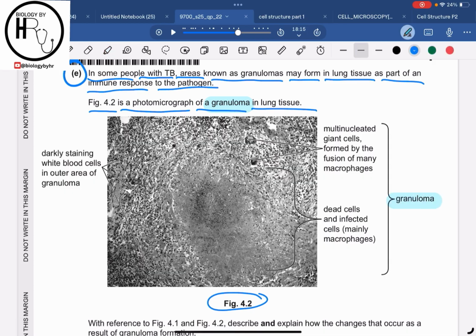So what basically are granulomas? They have given us in the question that granulomas are multinucleated giant cells which are formed by the fusion of many macrophages. What happens is that when the immune system tries to isolate the Mycobacterium tuberculosis which is inside the lung tissue, granulomas are formed. So it consists of dead cells and infected cells, mainly macrophages. This is the darkly staining white blood cells in the outer area of the granuloma.